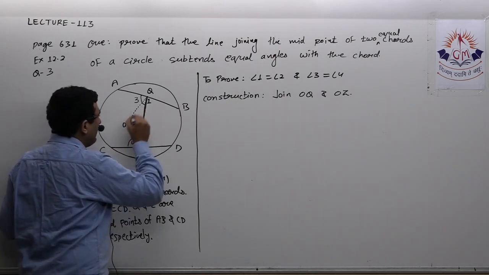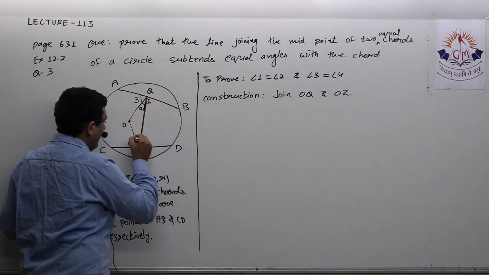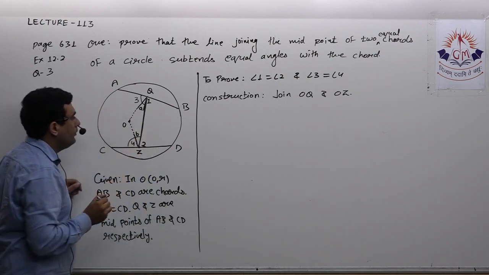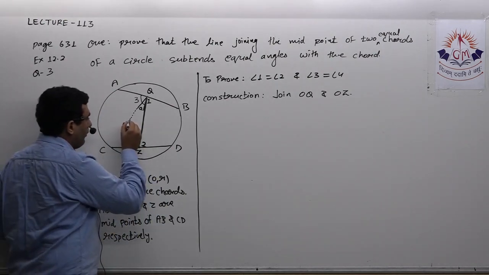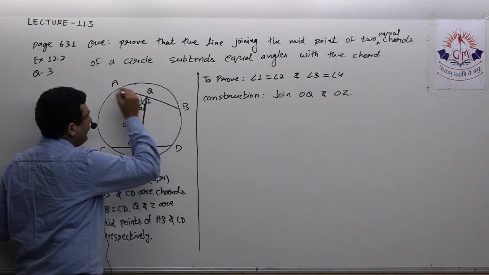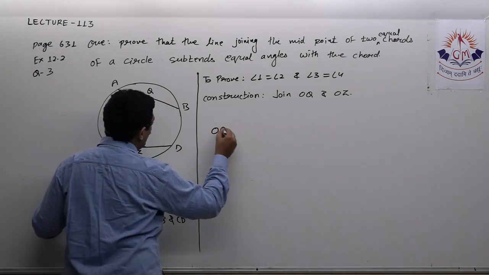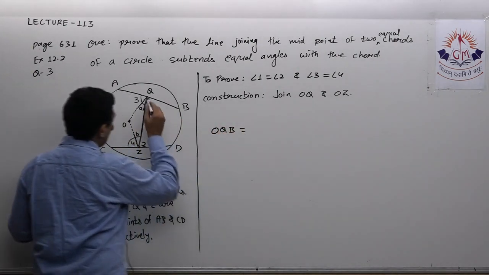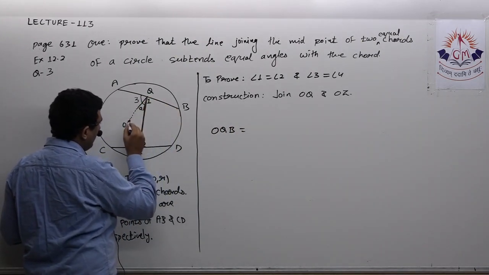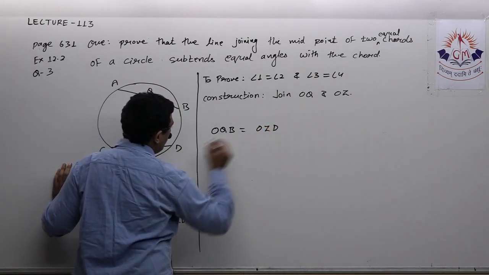So definitely I can say this angle is equal. For a while I am taking this angle as A and this angle as B, so A equal to B. Now we already know that O is the center and Q is the midpoint, so definitely OQ will be perpendicular to AB. So I can say angle OQB is 90 degrees. Similarly, angle OZD is 90 degrees.